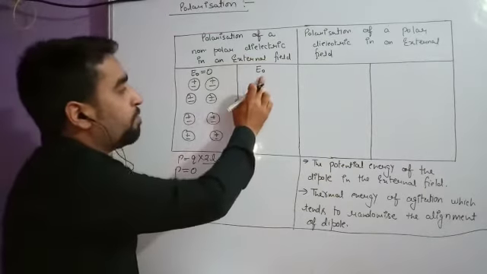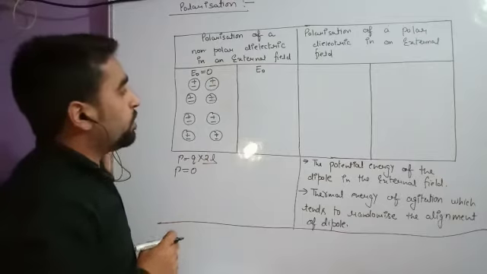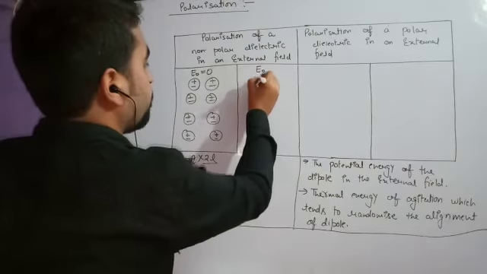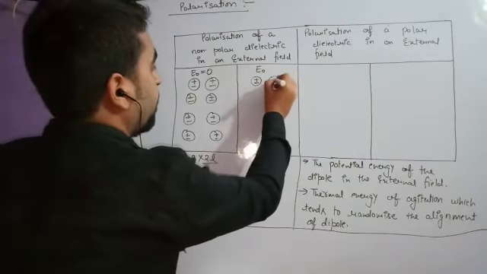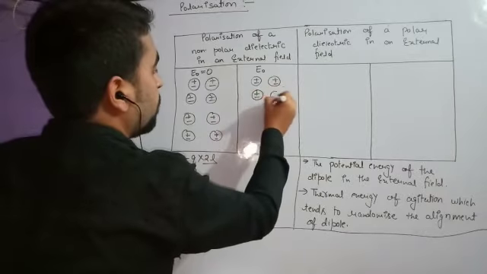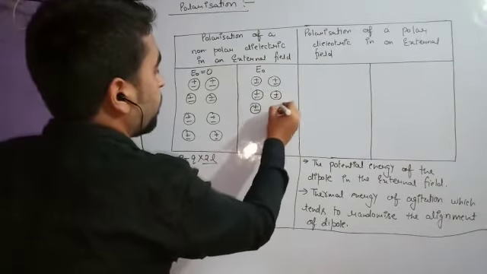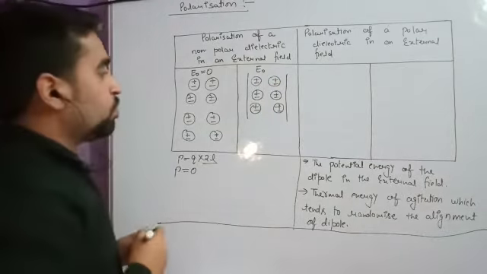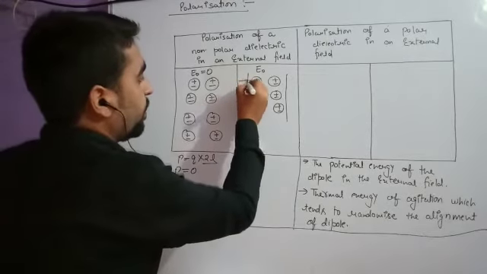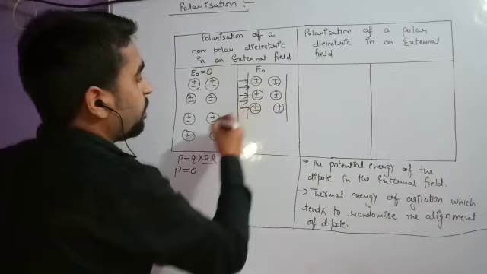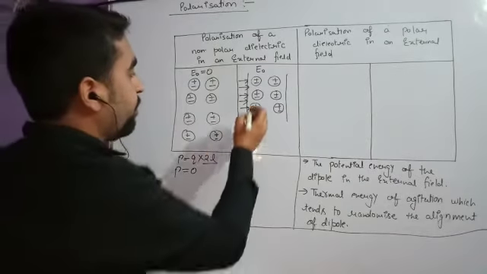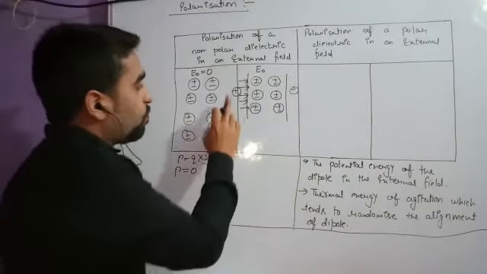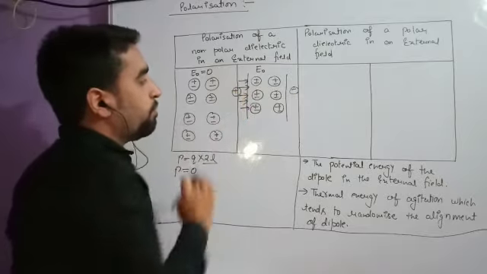Now students, what will happen when we apply the external field? Think about this. Suppose I have a dielectric material which is non-polar, and I have placed this non-polar dielectric material somewhere where an electric field has been applied. What is the meaning of electric field? The meaning is that there is a very large positive charge and a very large negative charge, and the electric field is applied from the higher potential to the lower potential.